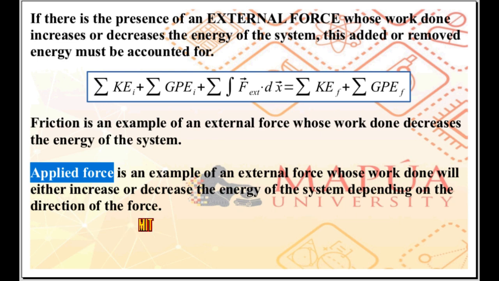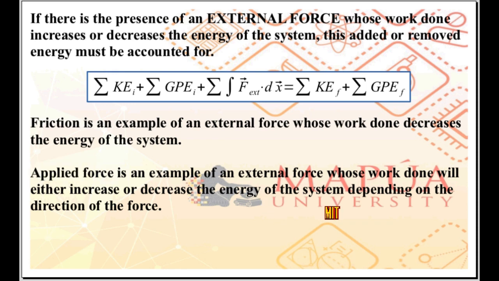You will recall that depending on how we apply force, the work done will either be negative or positive. So, depending on how the force is applied, the work done will either increase or decrease the energy of the system.